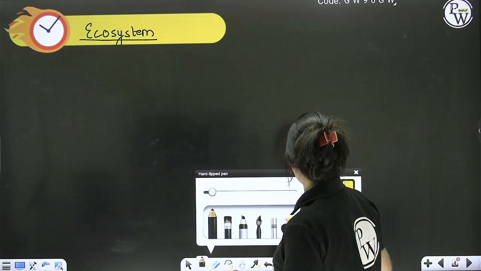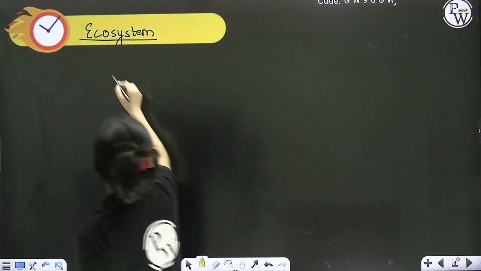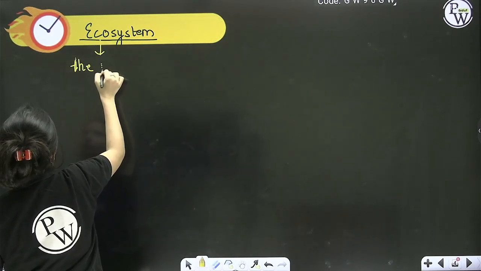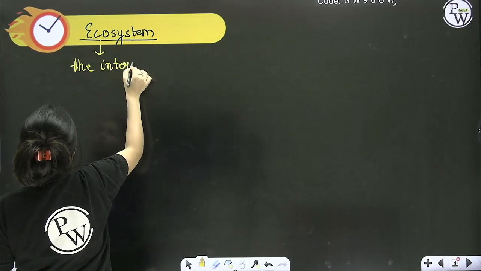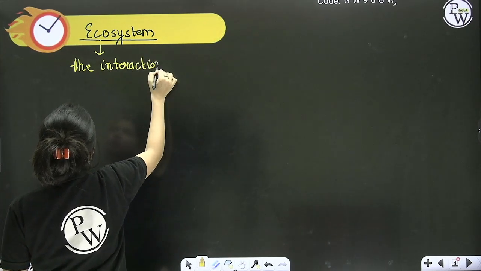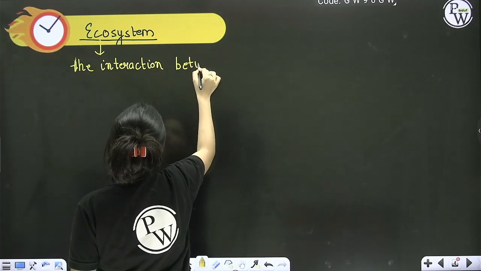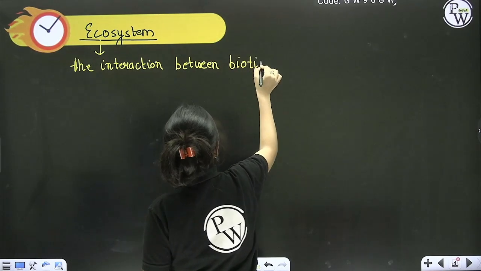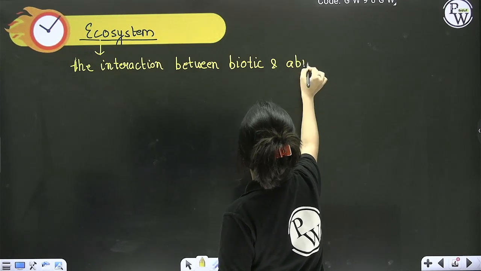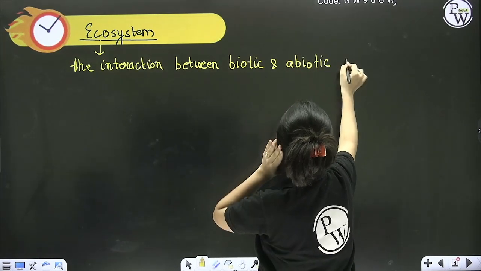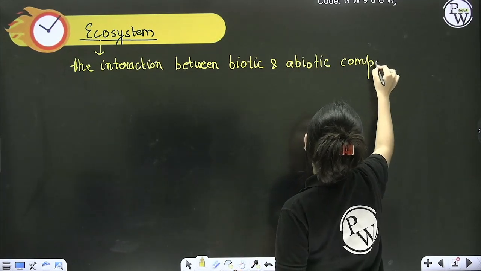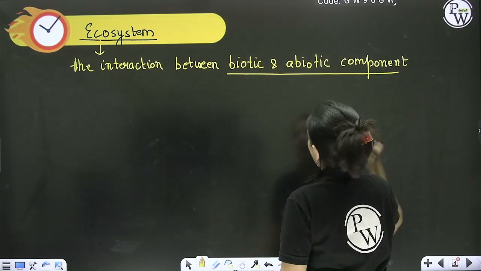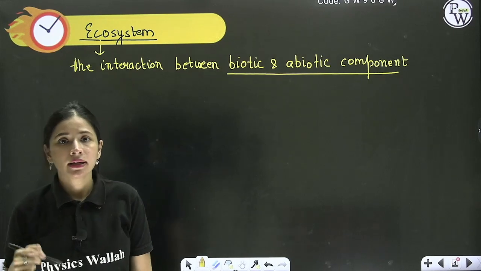So what you can write over here is: ecosystem is basically the interaction between biotic and abiotic components, right? Yes or no?